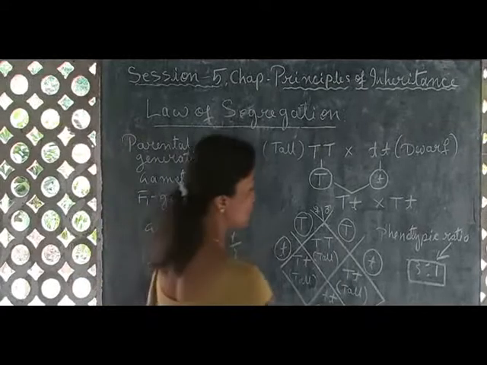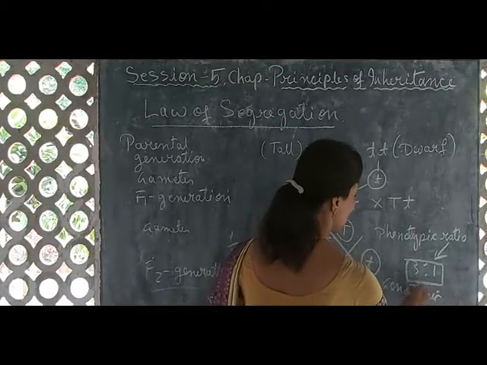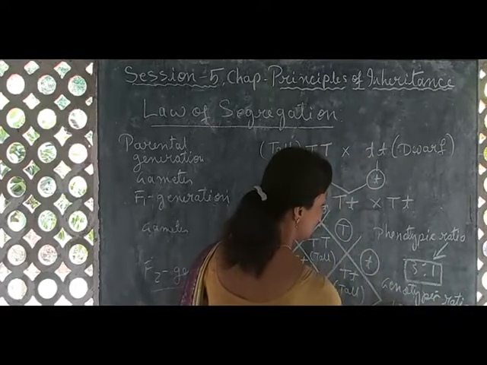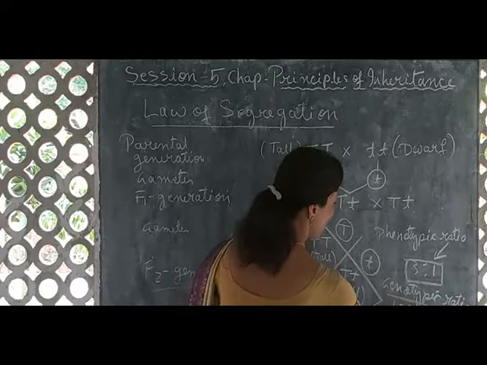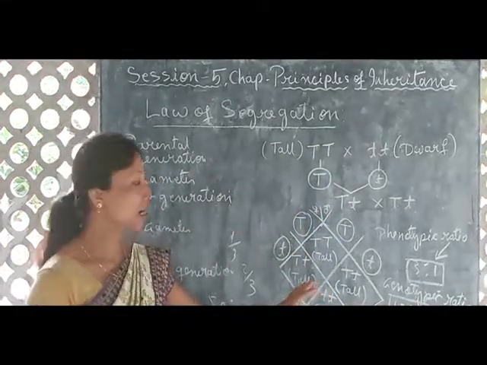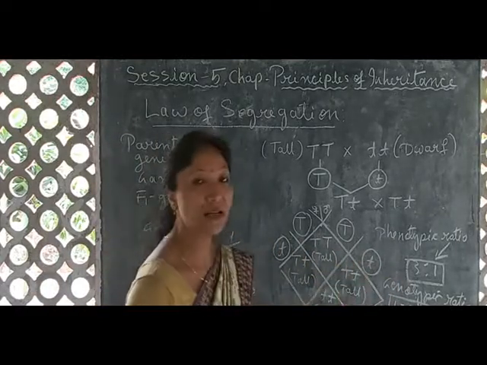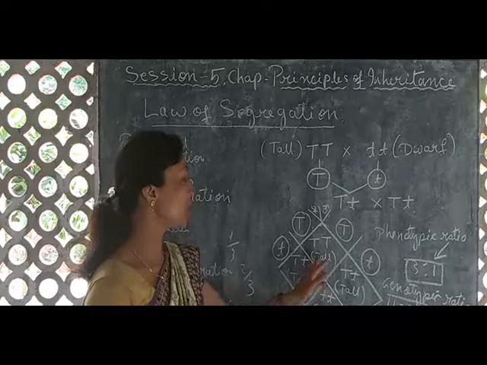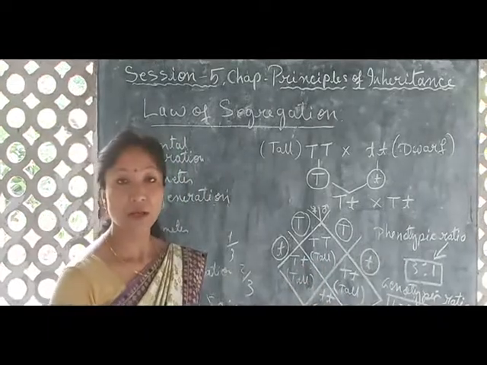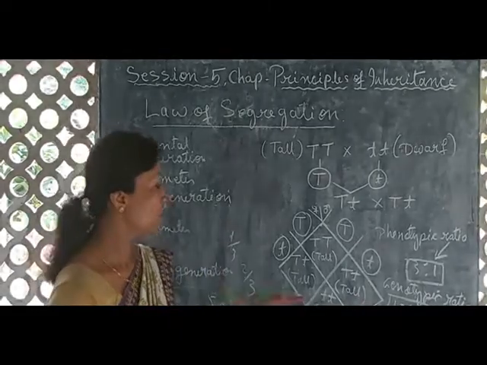And what is the genotypic ratio? Okay, what will be the genotypic ratio? That is 1:2:1. This we also discussed in our last class. So for this also we can write here that the phenotypic ratio is 3:1 and the genotypic ratio is 1:2:1. So what will be the genotypic ratio?